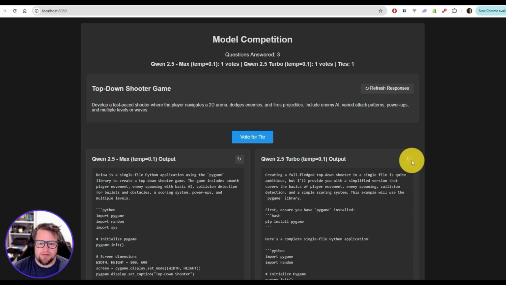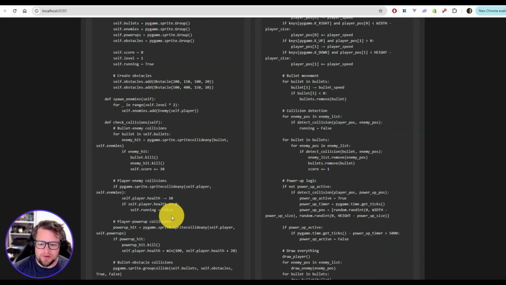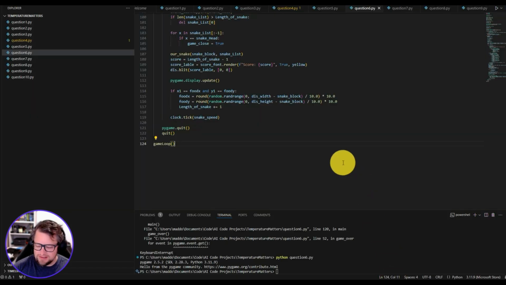All right, so this one is a top-down shooter game. I do not know how any of these are going to perform. This is a new one that I've been testing. I wanted to keep it a vague prompt, but I also wanted to see if it could actually generate something here. The turbo model, I'm not expecting it to be able to do much, but if I can actually get a reasonable top-down shooter, I will be incredibly excited.